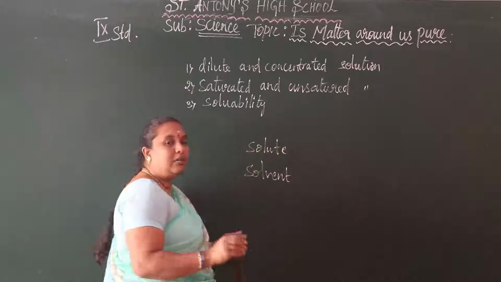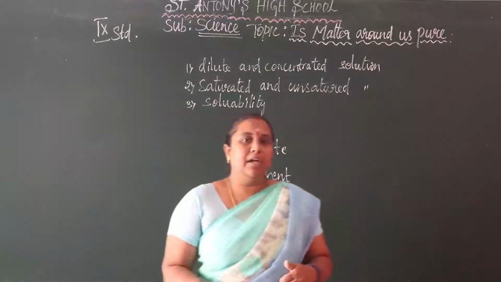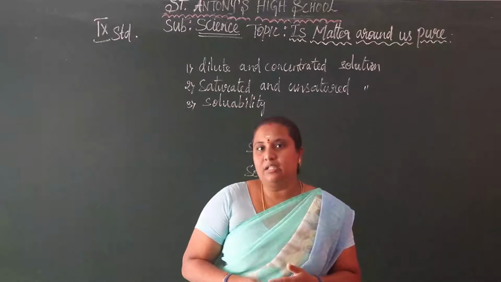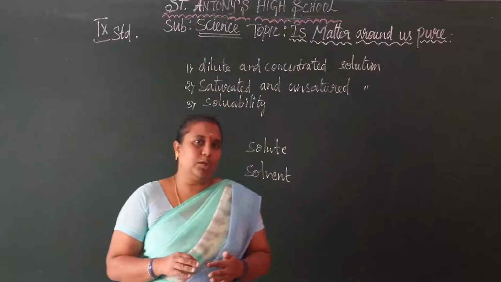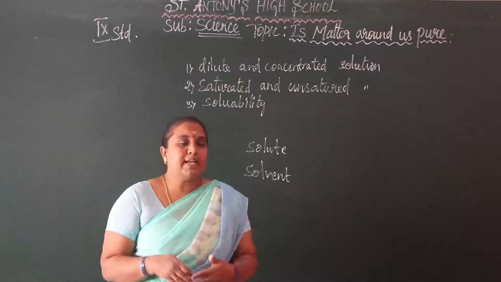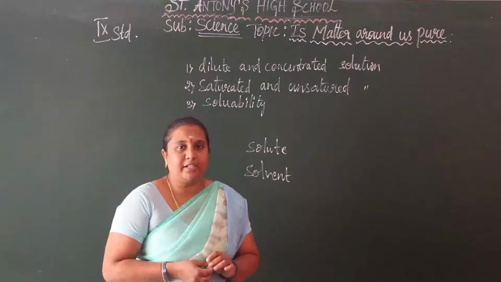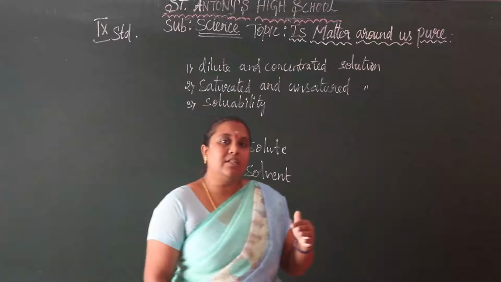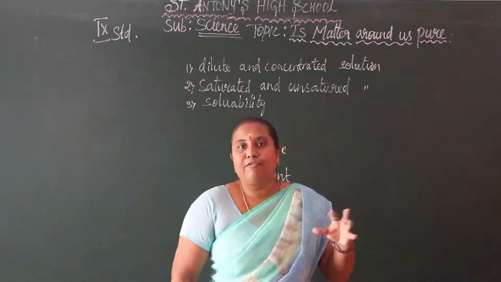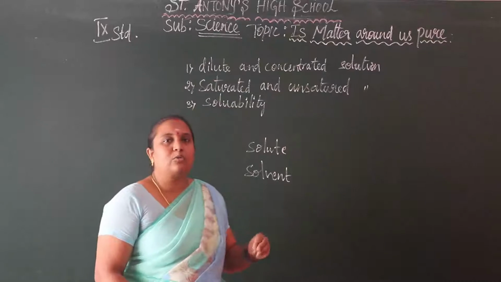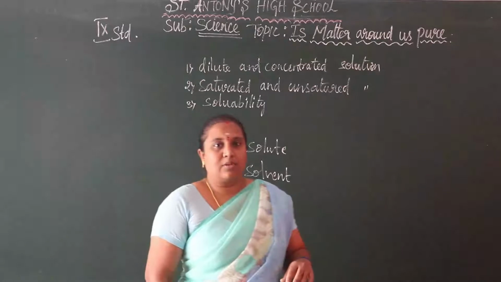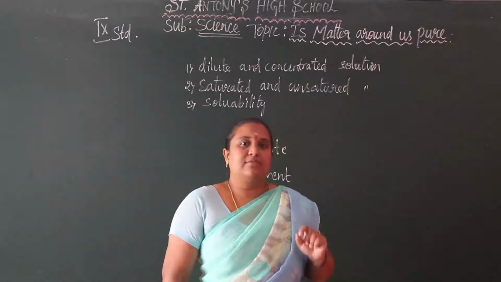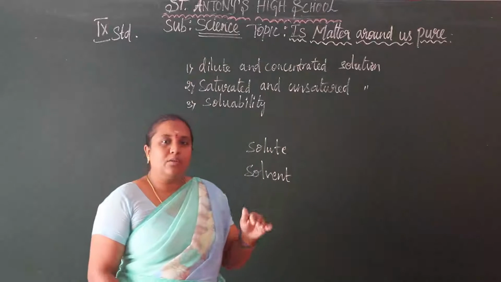I am giving you a very easy example. We use Dettol to clean our floor. Nowadays we have so many chemical products, but from olden days itself we have been cleaning floors. While cleaning floors we can't use Dettol as such, because it is concentrated, so we dilute it.